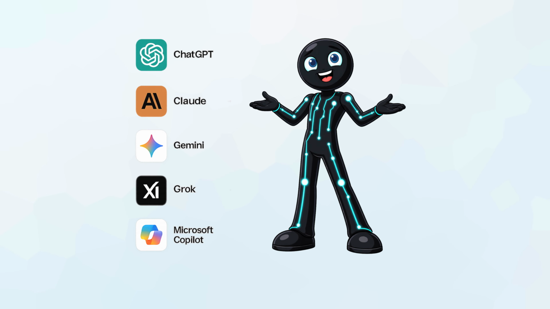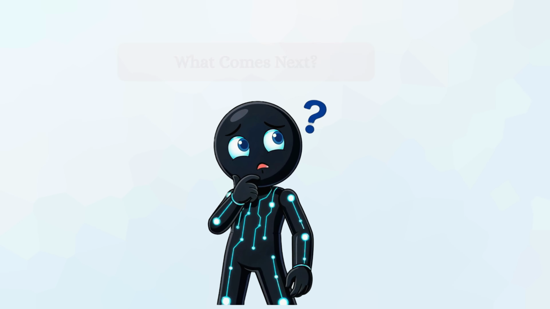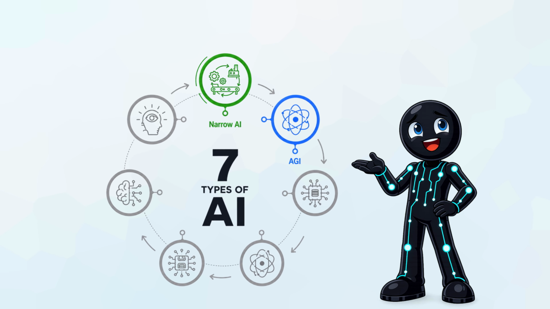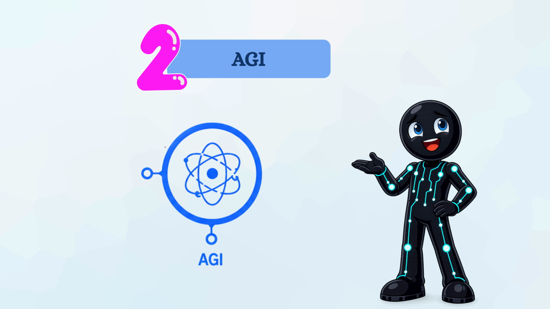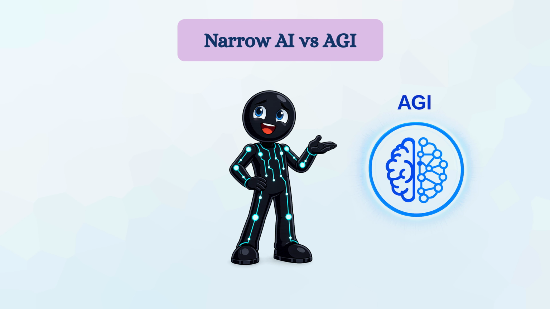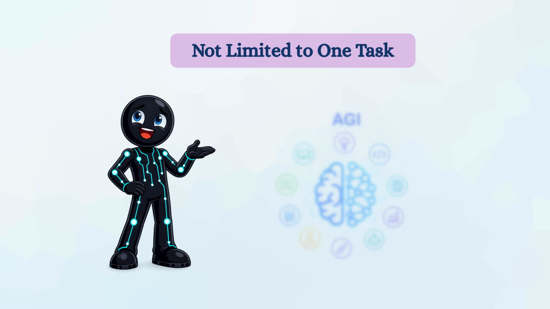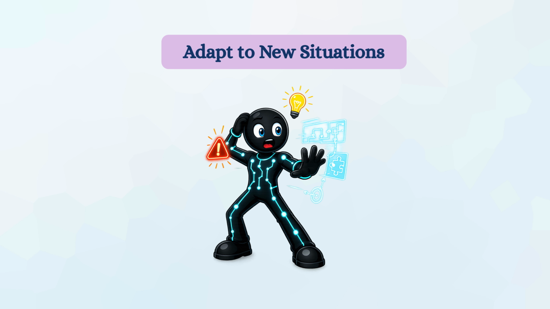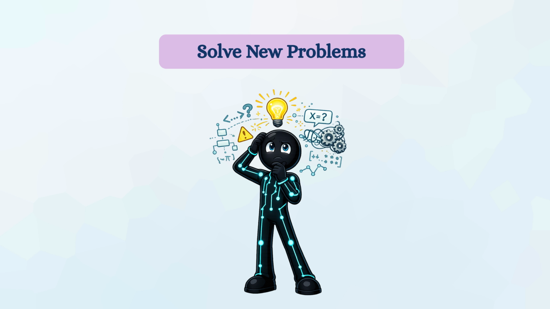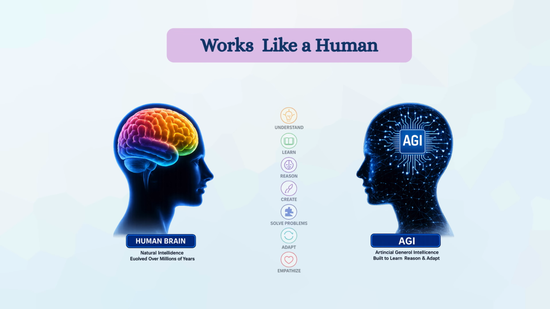So, if everything we use today is still just narrow AI, you might be wondering what comes next. The next level of AI is called Artificial General Intelligence, or AGI, also known as strong AI. AGI would be a very different kind of AI from narrow AI, which is designed to do a specific task. AGI is not limited to one task, but it could learn almost anything, adapt to new situations, and solve problems it has never seen before without new training. In simple terms, AGI would work more like a human.